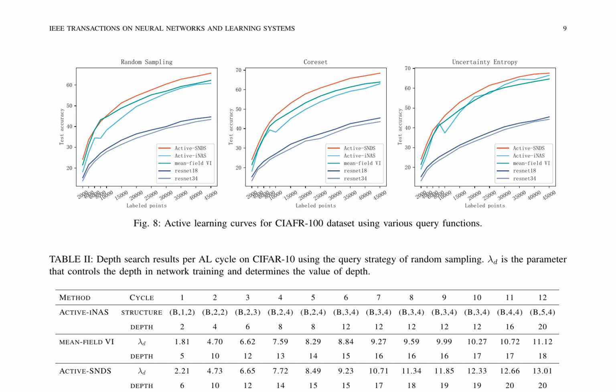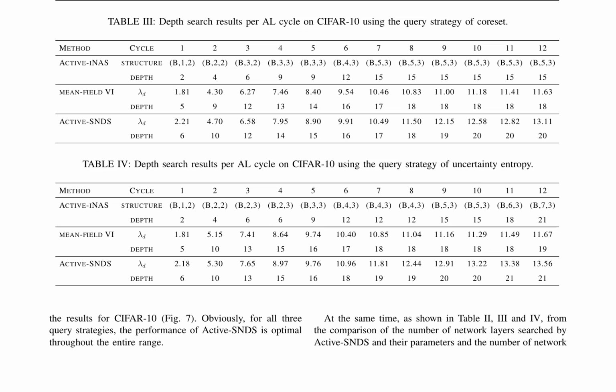The active learning curves for the CIFAR-10 dataset using the three query strategies are presented. The results demonstrate that active SNDS consistently outperforms active INAS and other methods throughout the entire range of labeled points. Depth search results per active learning cycle on CIFAR-10 using the query strategies of random sampling, core set, and uncertainty entropy are presented in tables.